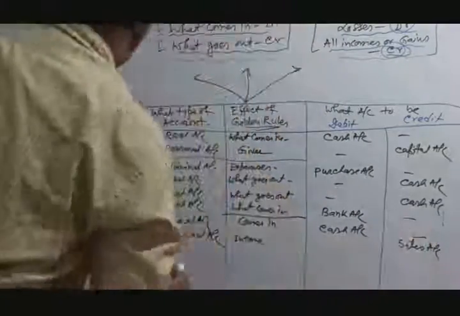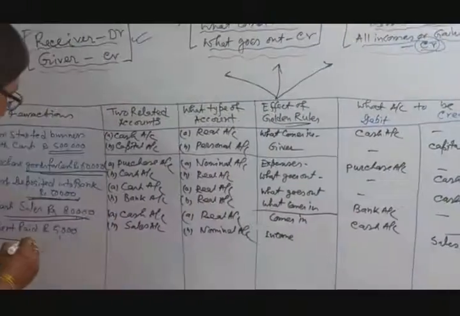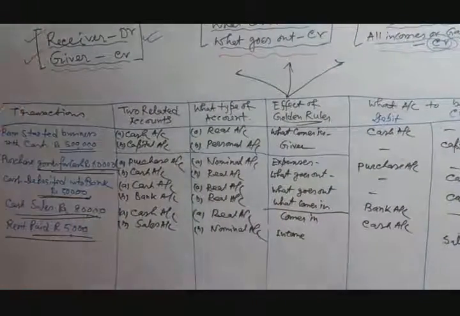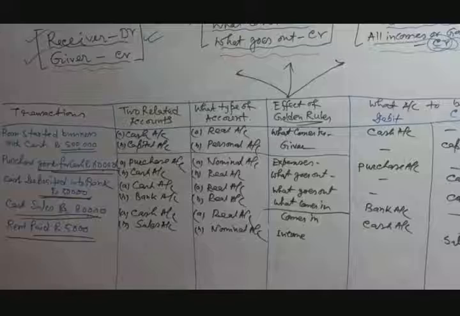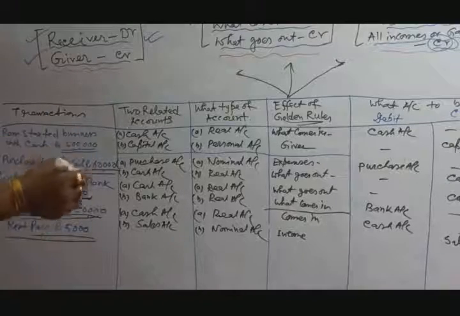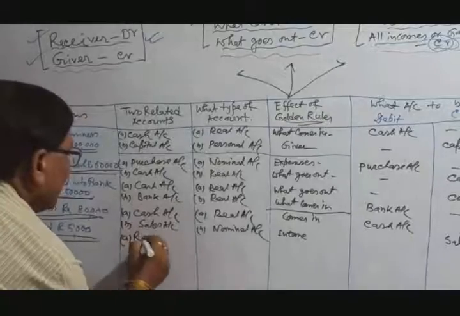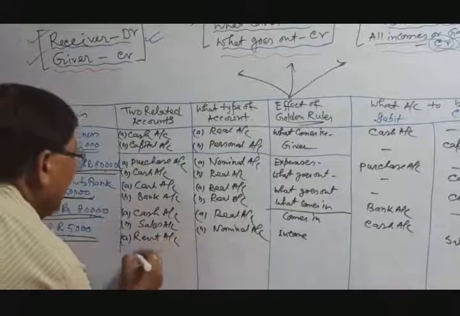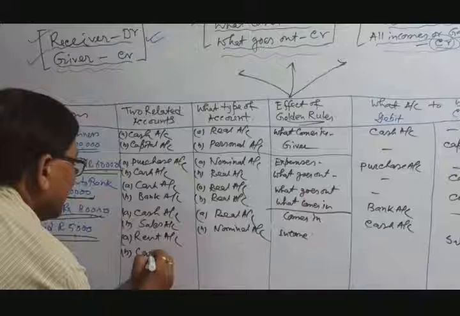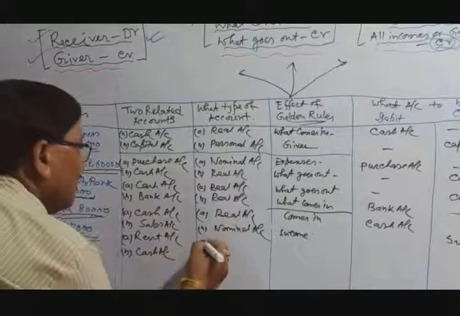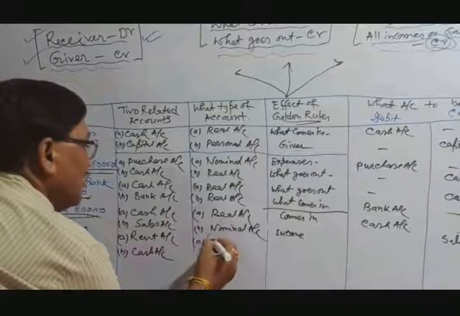Okay. Now last, rent paid, rupees 5,000. Rent paid is one type of transaction. You first identify the two related accounts. First account is the rent account, and another account is the cash account. Rent, what type of account?